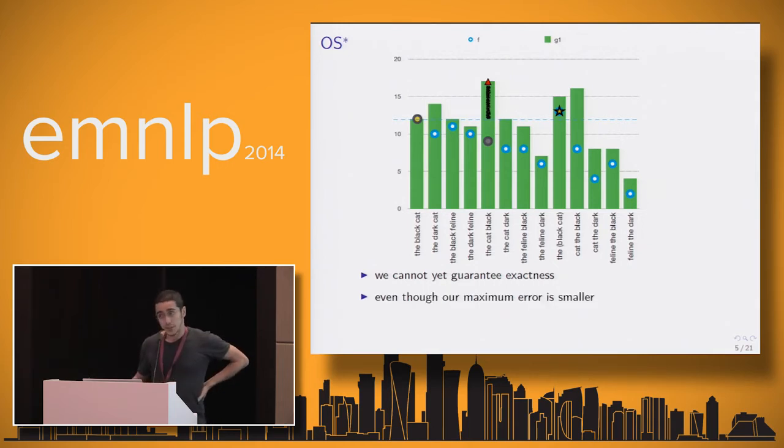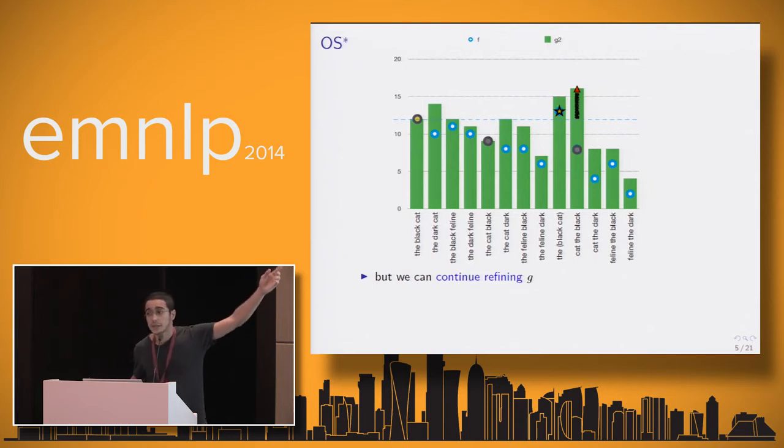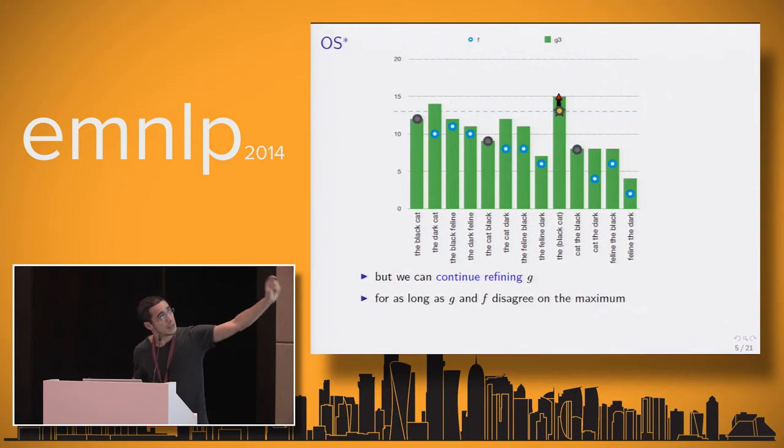And then, if we're not yet convinced, we just iterate. So basically, I found a new argmax, I assessed, I found a new error bar, I'm not happy with it, I'm going to refine it, find a new argmax. We are pretty close to proving we have a small error over there. We actually happen to find the best derivation, but we're not convinced yet. We cannot prove, we don't have a certificate.